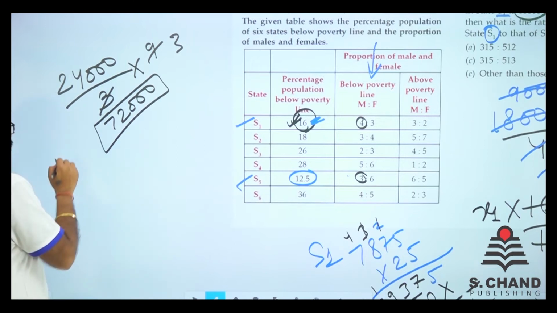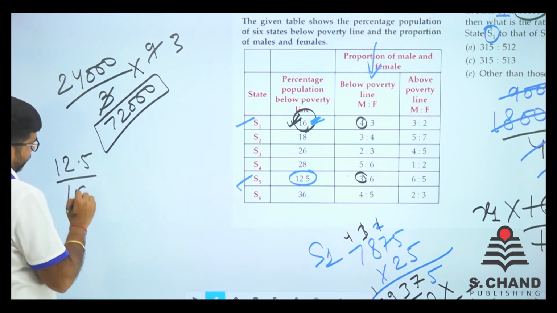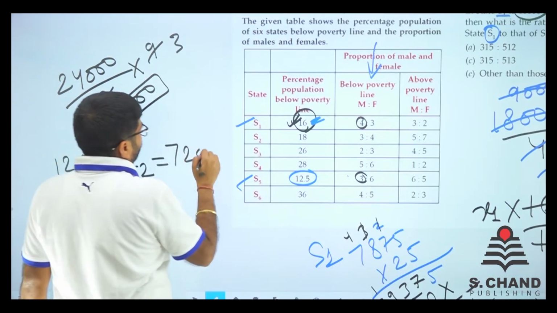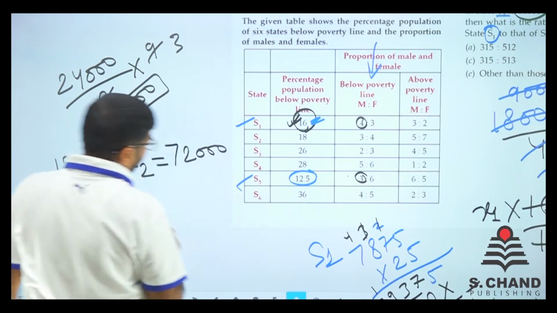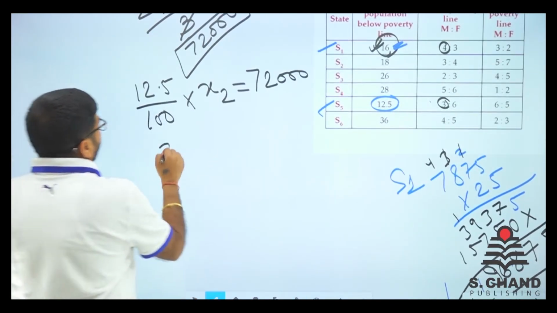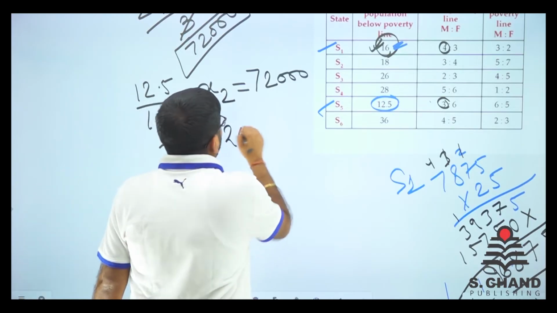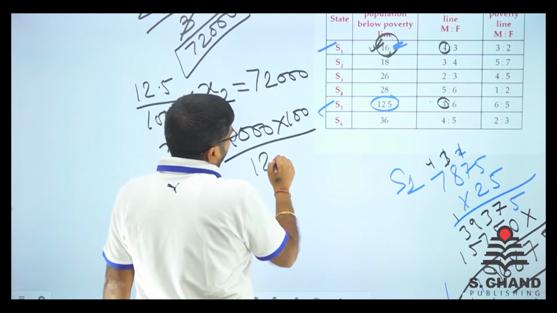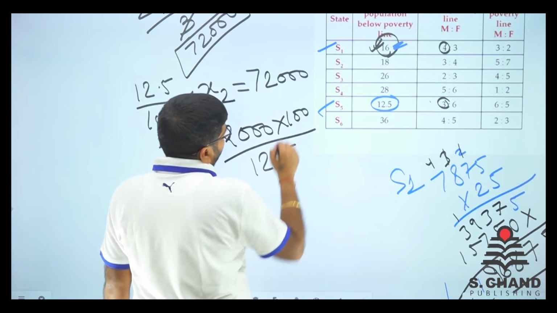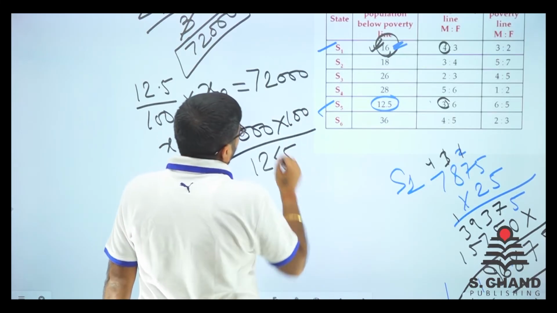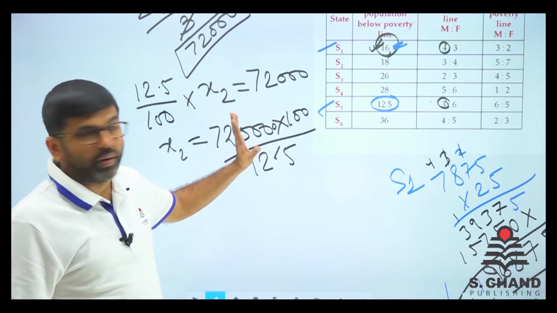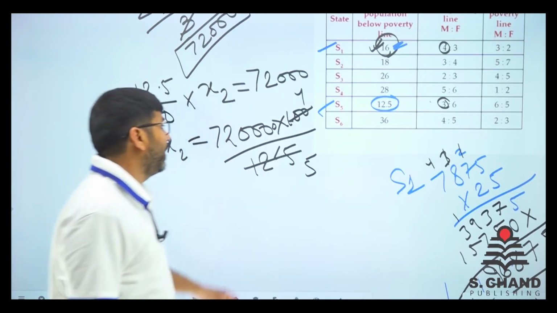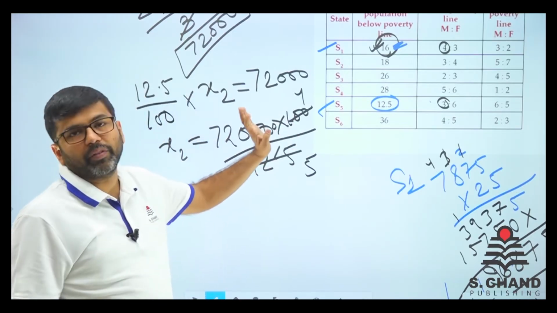So what we'll do is 12.5% of X2 is equal to 72000, right? So what we'll do? We'll write X2 is equal to 72000 into 100 divided by 12.5. So point removed and 0 written. So point removed, 0 written. Now 125 is 5 times 25, 125 is 4 times 25. That is what I did with the 25 multiplied by 5, 25 multiplied by 4.